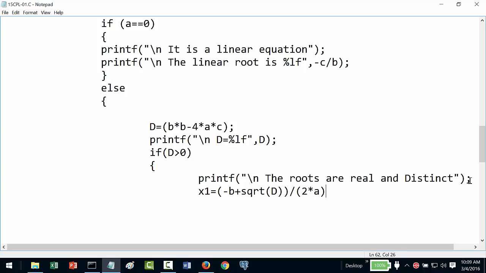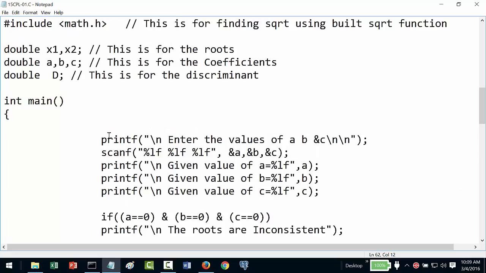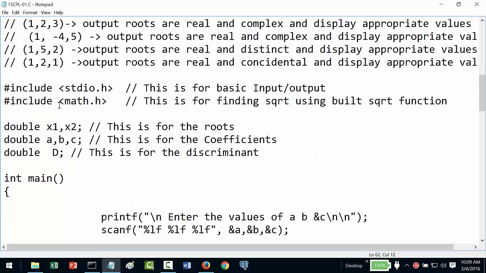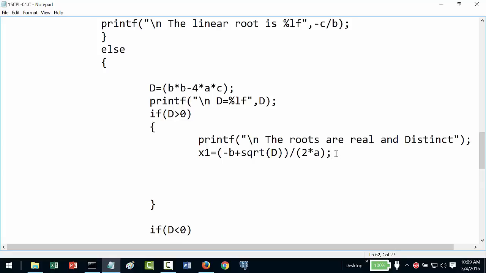Now if you see this, the square root function is actually from math.h, so I've used it from math.h. I'll again say my x2 is equal to, I'll simply say minus b minus square root of D.